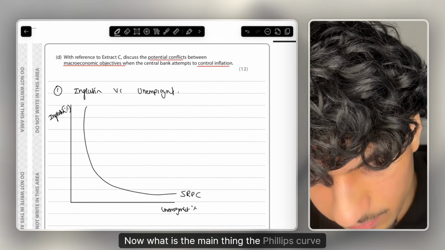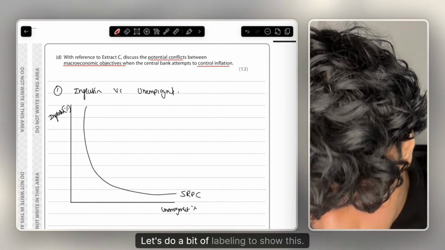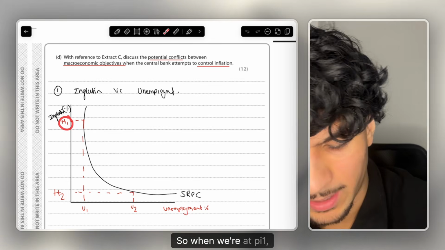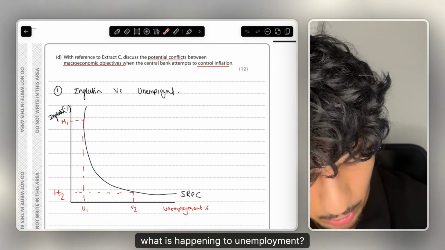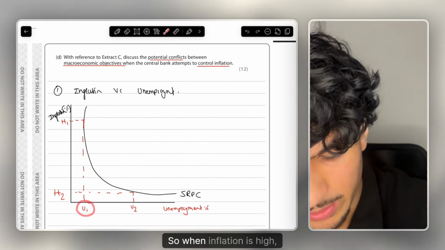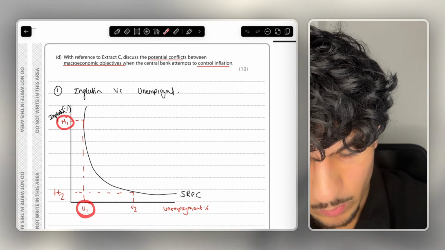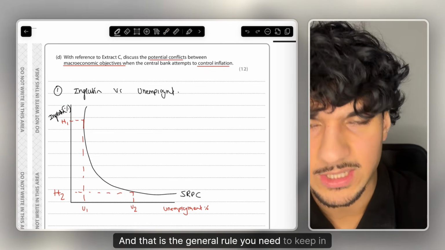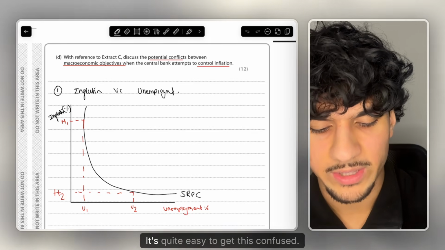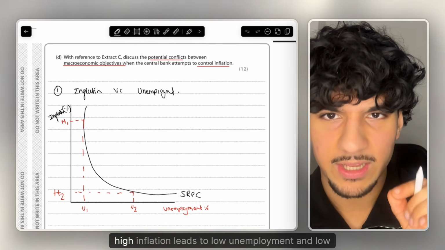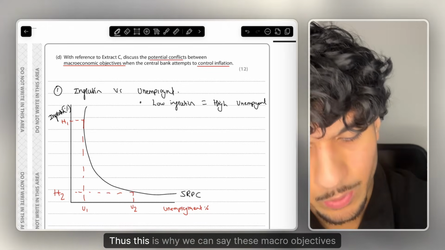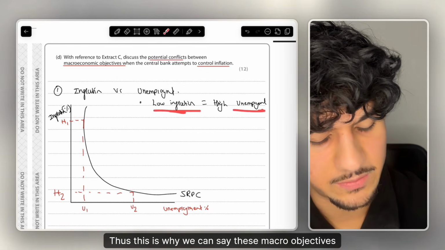Now, what is the main thing the Phillips curve shows us? And let's do a bit of labeling to show this. When inflation rate is high, so when we're at pi 1, what is happening to unemployment? Unemployment is low. So when inflation is high, unemployment is low. When inflation is low, unemployment is higher. And that is the general rule you need to keep in mind with the Phillips curve. It's quite easy to get this confused, but always remember, high inflation leads to low unemployment, and low inflation leads to high unemployment. Thus, this is why we can say these macro objectives trade off.